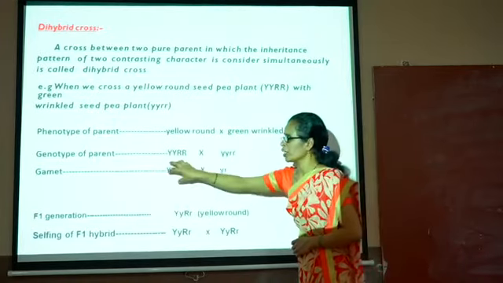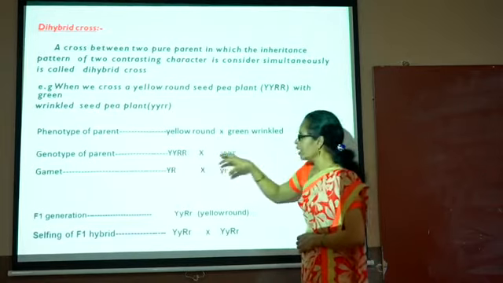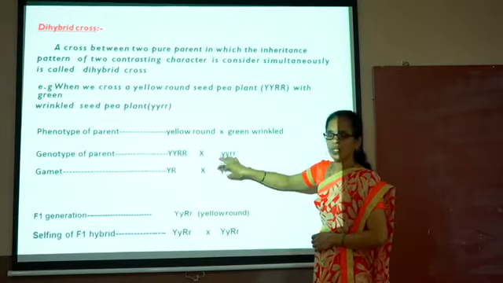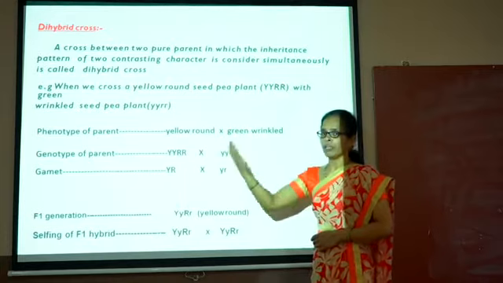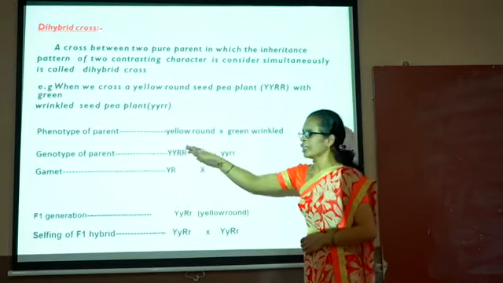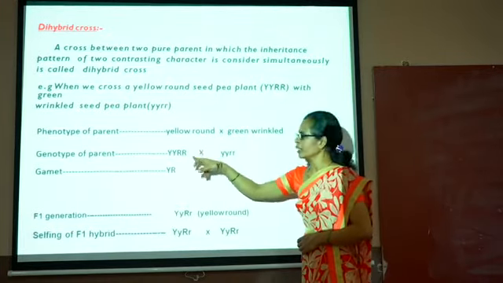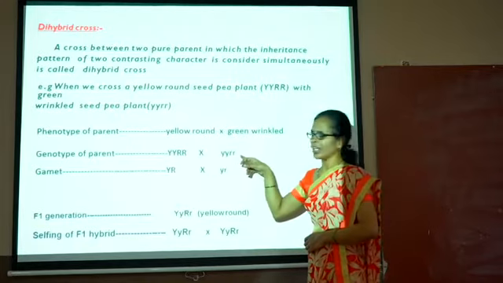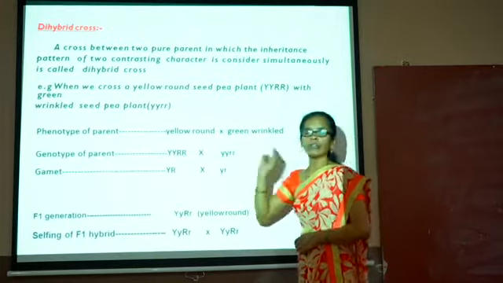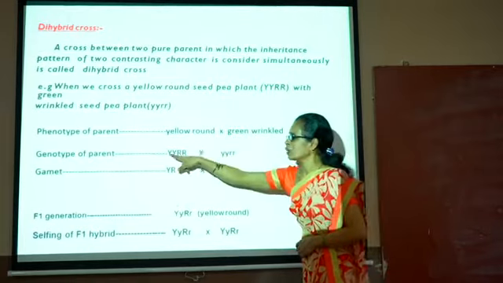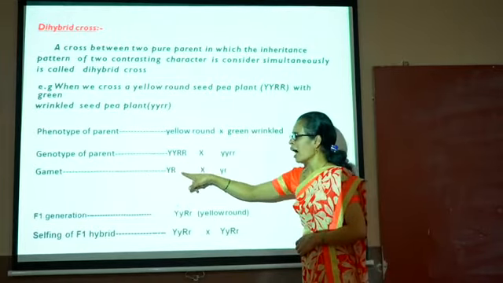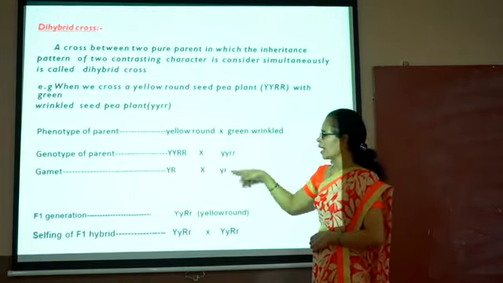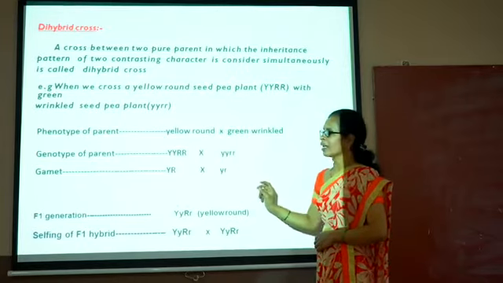During gamete formation, two alleles come together, and here also two alleles come together for the different characters. In a monohybrid cross, there is a single character. We take only the tall character. Therefore, for tall there is a T, and for dwarf there is only small t. But here we consider two characters, that is, one is Y and another is R. Similarly, here is small y, small r. The two characters are considered.